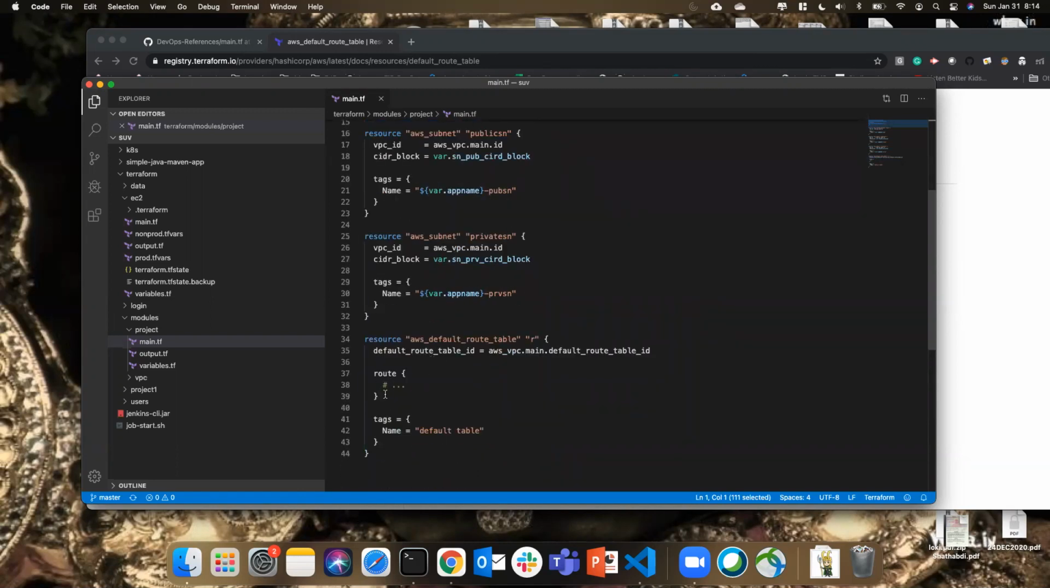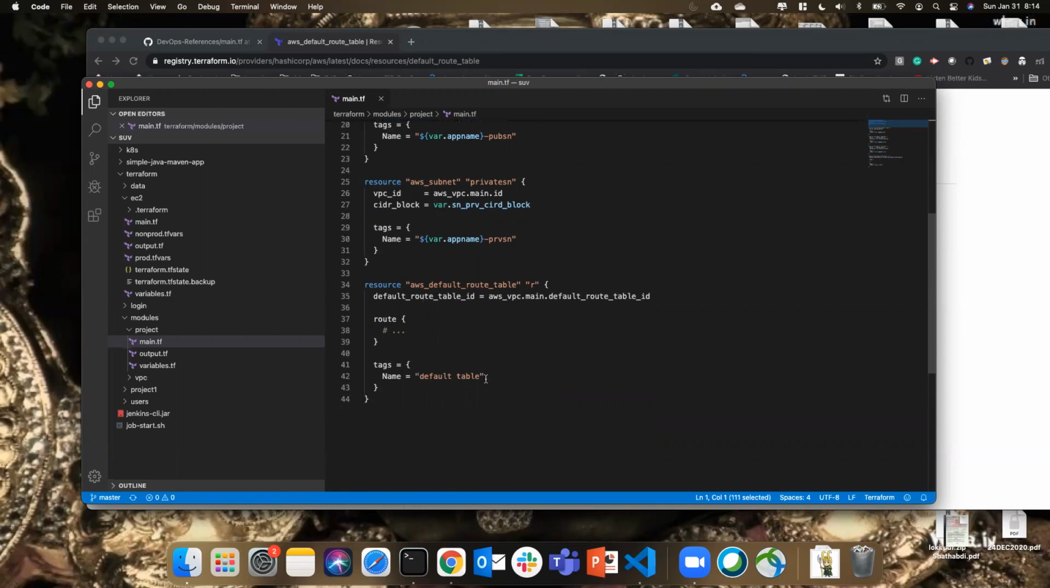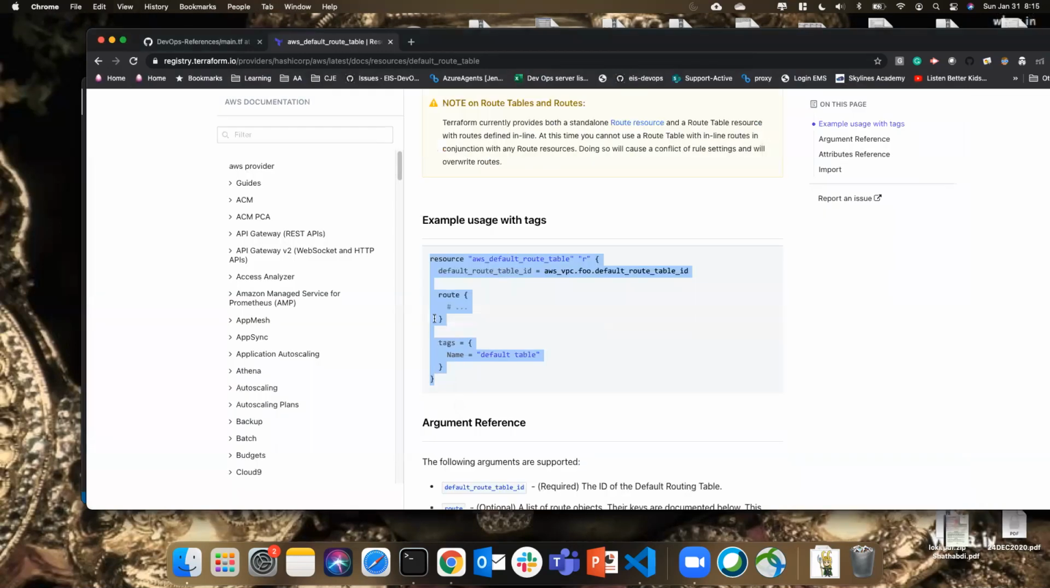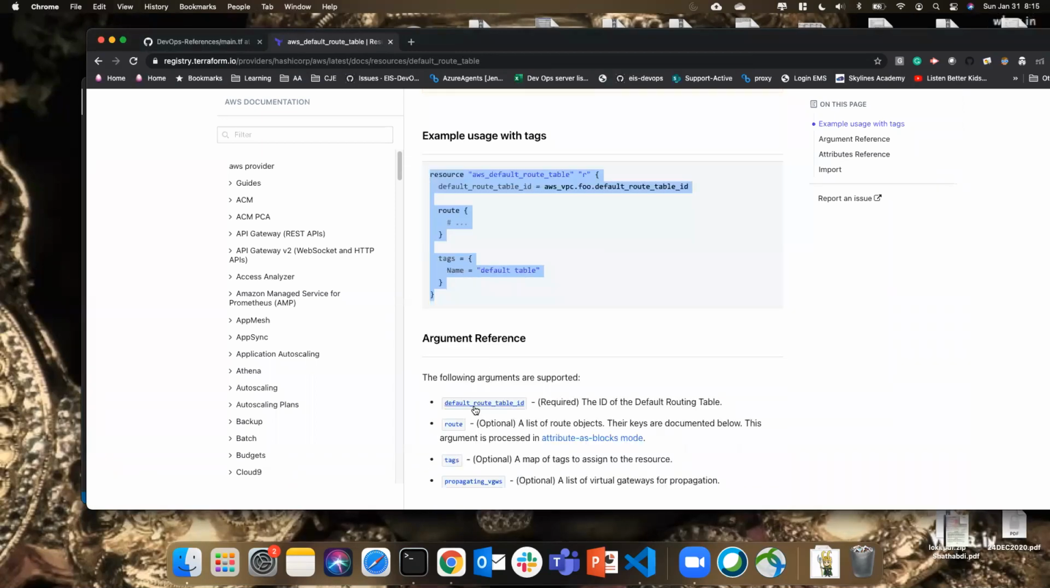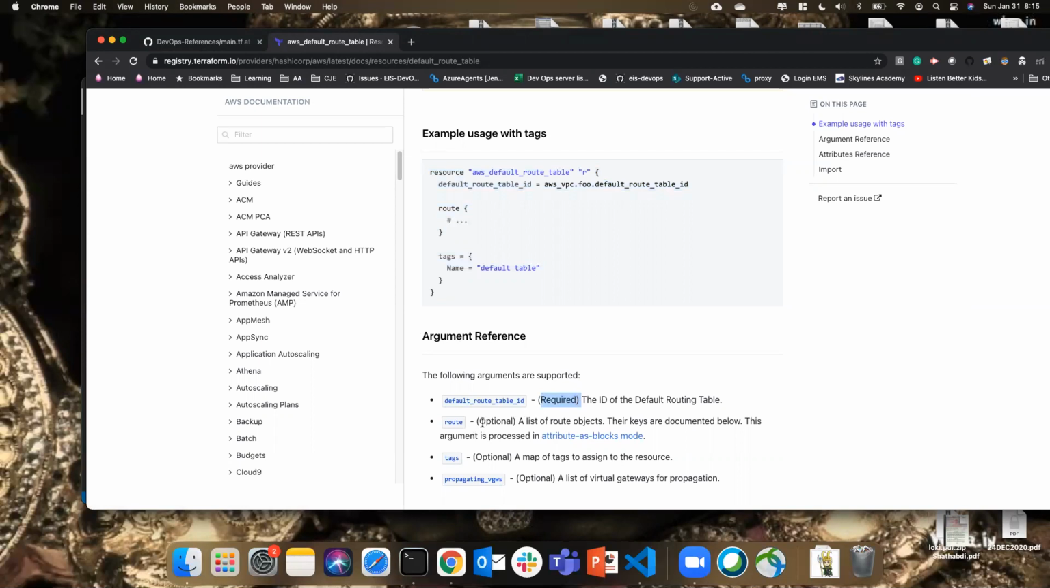Now we need to add the route. Before that, let me also edit the tags. So what do we use for a tag? var.app_name hyphen route table RT, right? Now we need to edit this route. So let's go back and see what we can mention here. The argument references: default route table ID, which is required. Route is optional.